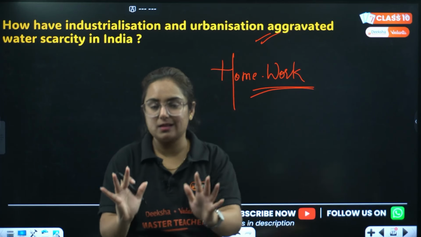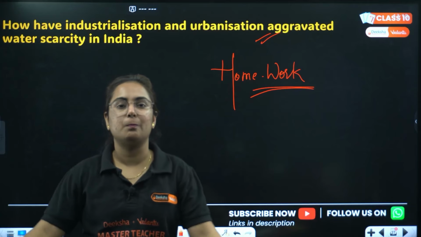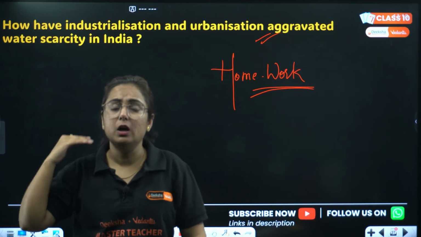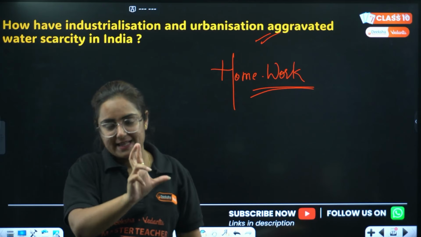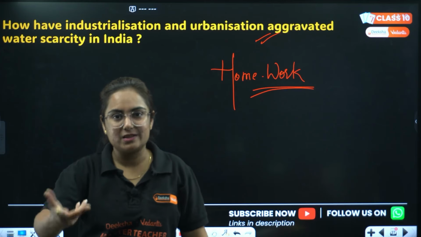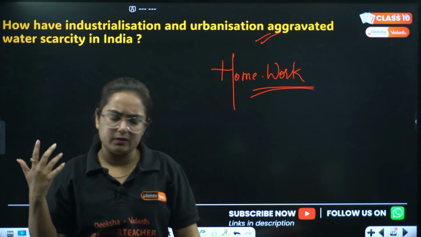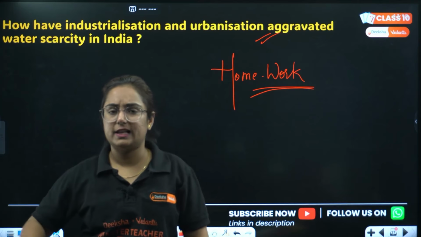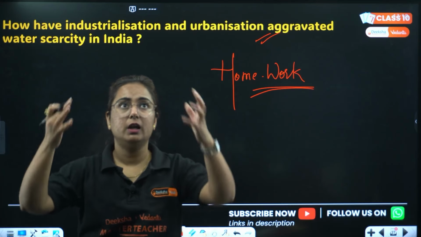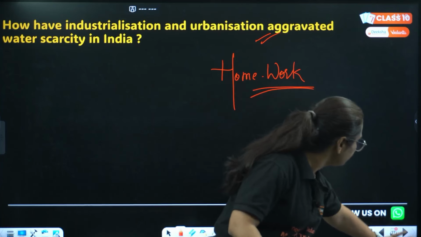SST is a subject where you will not say this is out of syllabus. No, anything that's under the globe is SST. So tell how industrialization and urbanization aggravated, or increased, water scarcity. Write the points: industrialization, industrial waste. Then we'll talk about urbanization, buildings of flats, maximum use of water, etc.